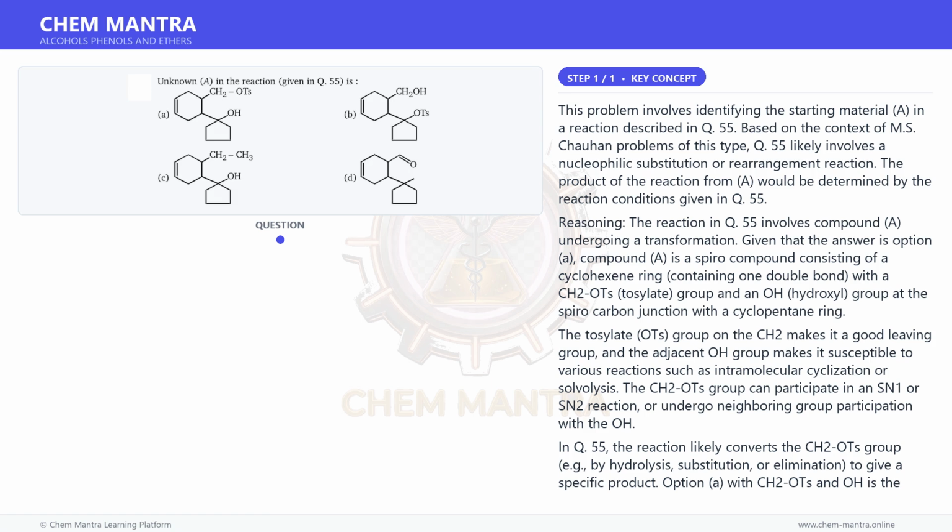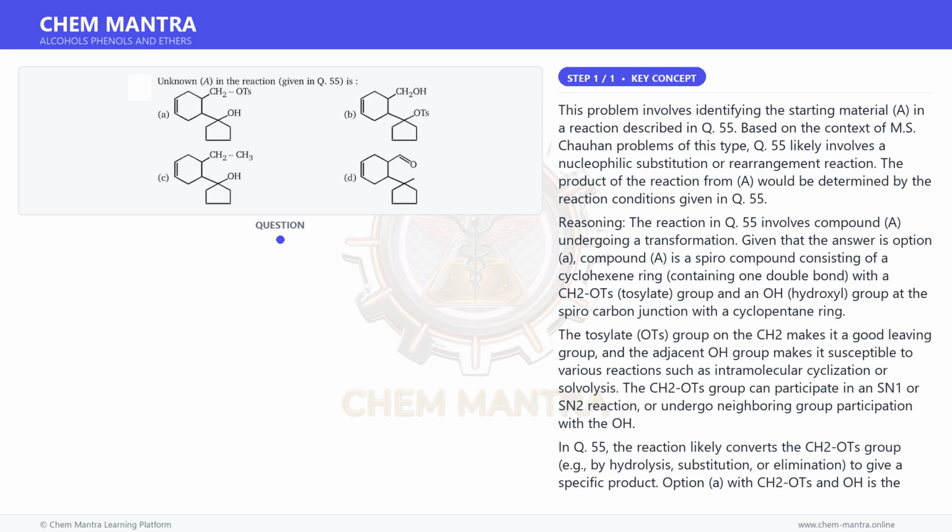The CH2OH group can participate in an SN1 or SN2 reaction or undergo neighboring group participation with the OH. In Q55, the reaction likely converts the CH2OH group, for example by hydrolysis, substitution, or elimination, to give a specific product. Option A, with CH2OH and OH, is the logical precursor because the OH is a leaving group that can be displaced. The OH can participate in neighboring group participation or be the nucleophile.